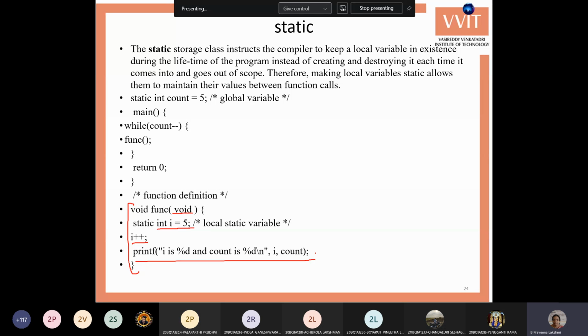You didn't get this type of difference here. I will write one small program for this. Say main. I'm calling a function three times, f function, f and f. I'm just calling the f function three times.